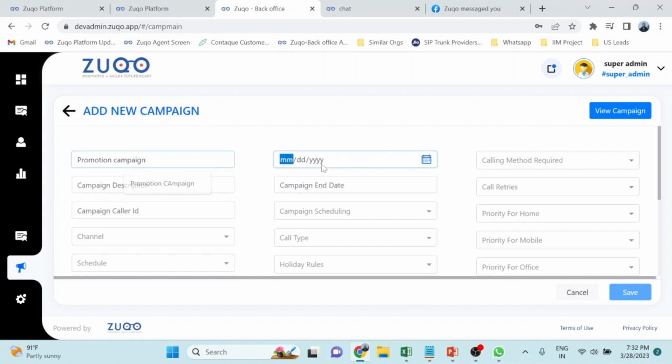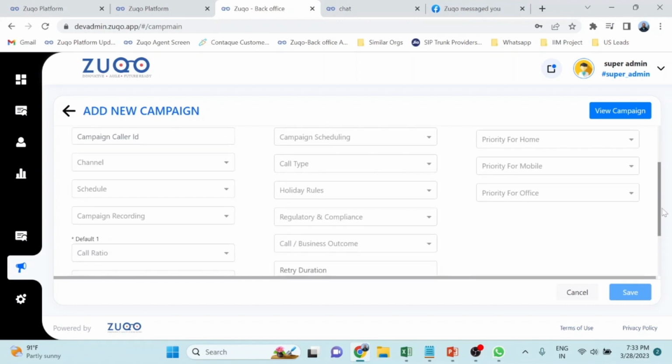You can choose the campaign start date or end date. You can choose the channels. For example, this is a multi-channel outbound dialer or campaign manager, wherein you can deliver outbound campaigns across voice, WhatsApp, email, and SMS. For example, there's a need to broadcast certain content to customers. You can actually do that using the WhatsApp campaign.